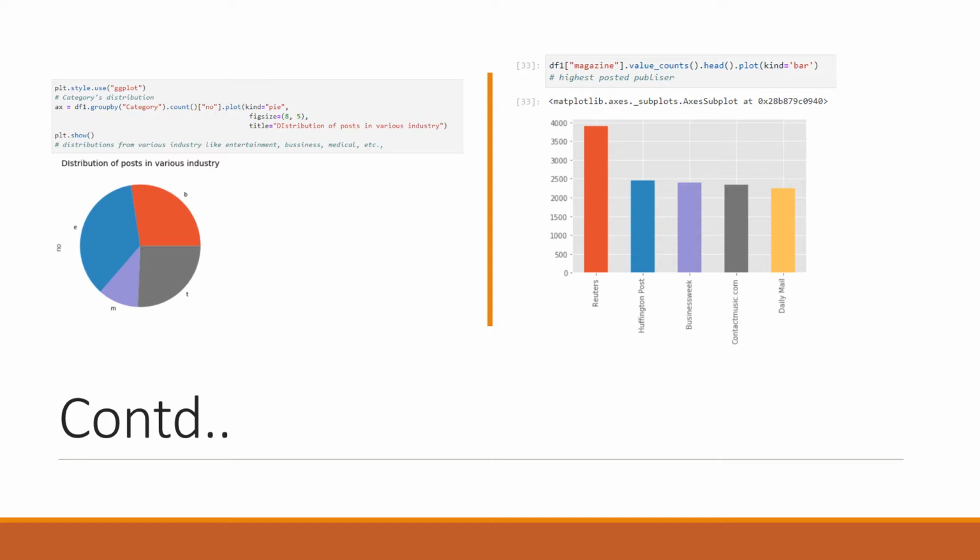You can see that entertainment dominates all the sectors. It creates trends, and most of the publishers post articles on that. On the right side, you can see the top 5 magazines and the number of posts. This is a valuable insight because it determines the advertisement prices, the reach, and everything.